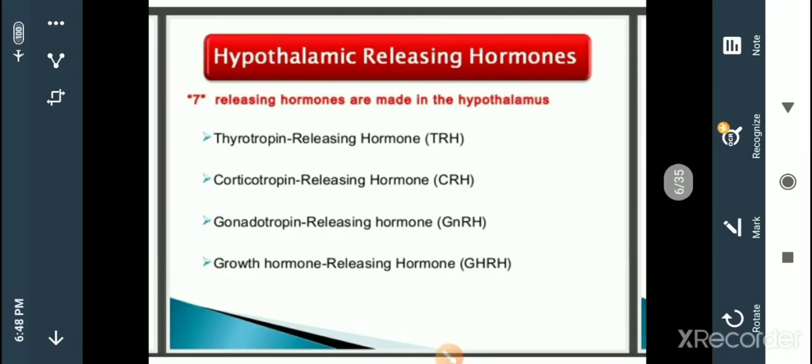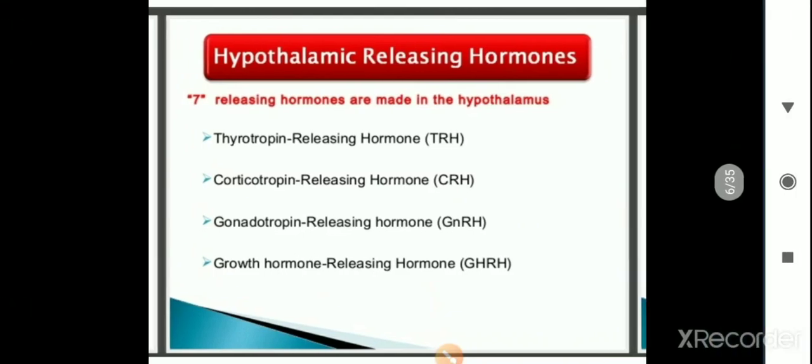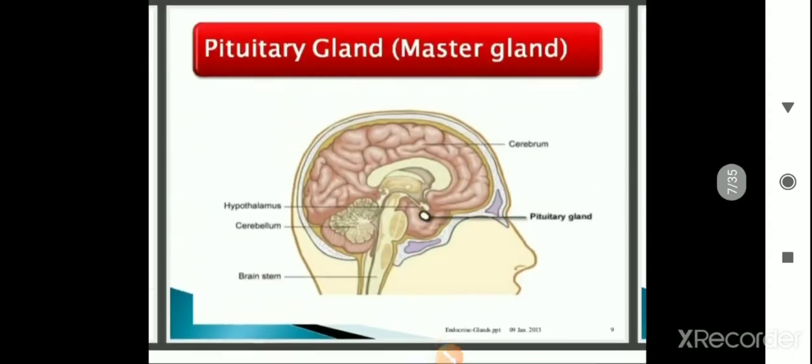Then gonadotropin releasing hormone: we just talked about the testes and the ovaries, those are the gonads, and the release of whatever hormones they secrete is controlled by the hypothalamus. So we are studying here growth hormone releasing hormone, GHRH, as a short form, like thyrotropin releasing hormone, corticotropin releasing hormone, gonadotropin releasing hormone, and then growth hormone releasing hormone.